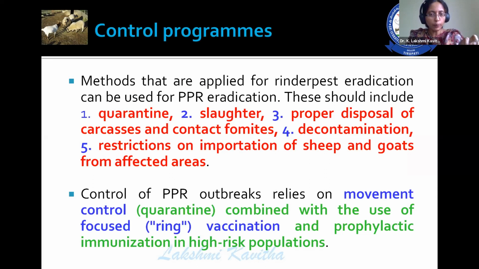So these are the few important control measures that help the farmers to reduce this infection. The control of PPR mainly relies on movement control, that is quarantine, and focused vaccination, ring vaccination, which is a prophylactic immunization in high-risk populations. All these things will favor the control programs to reduce this infection.